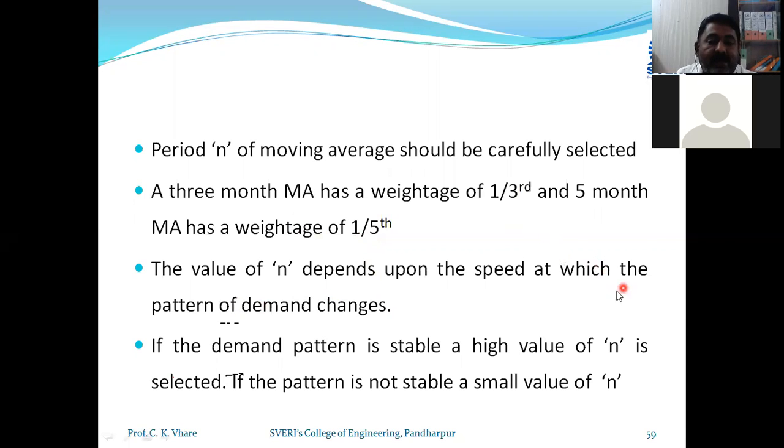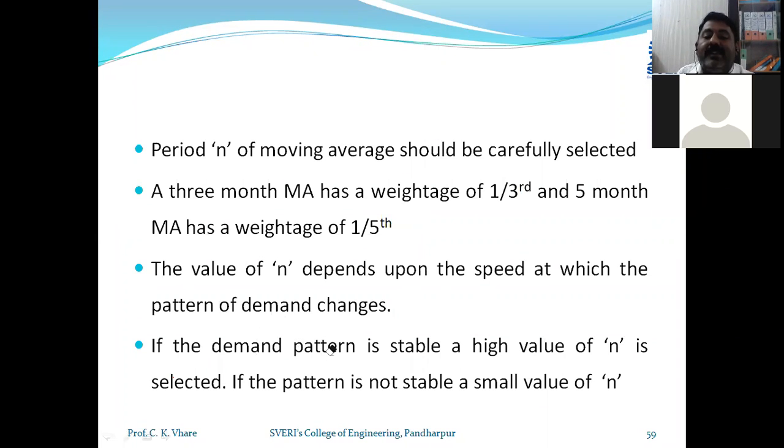The value of n depends upon the speed at which the pattern of demand changes. Here we are directly dividing. We are not highlighting 1/3 or 1/5 for any particular month, such as a month where the demand is more or less, and multiplying that month by a larger value. That is not the case in the moving average method.